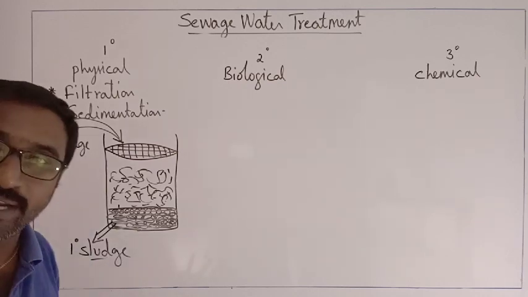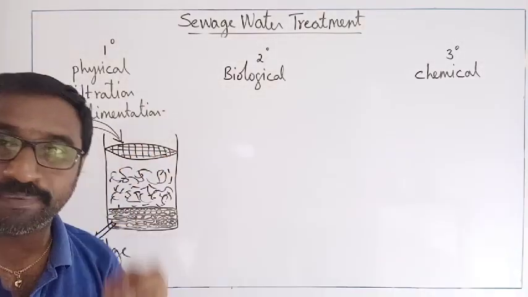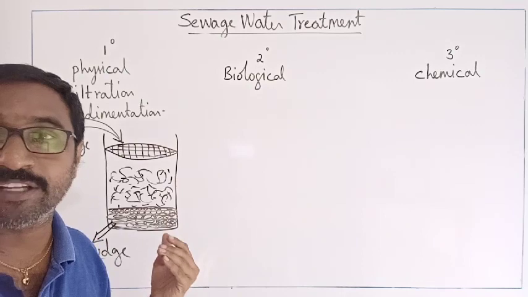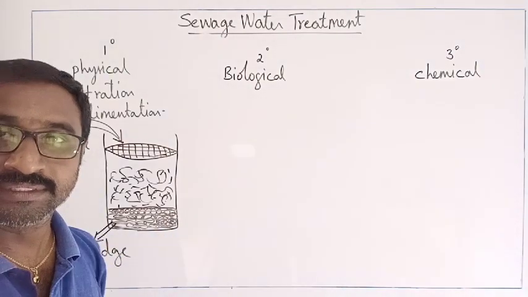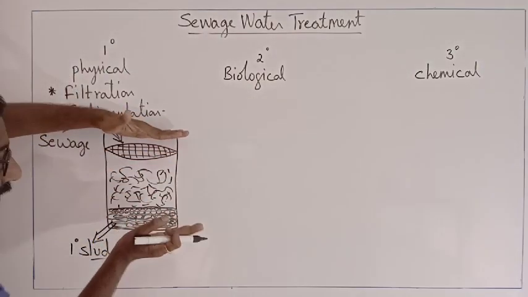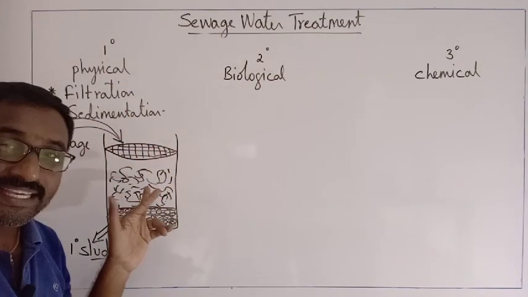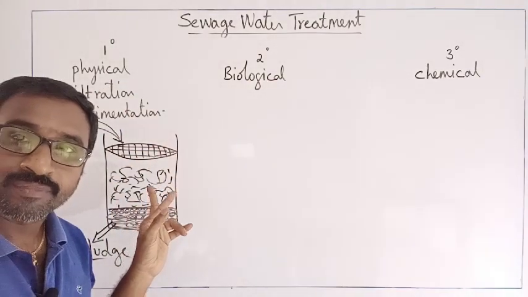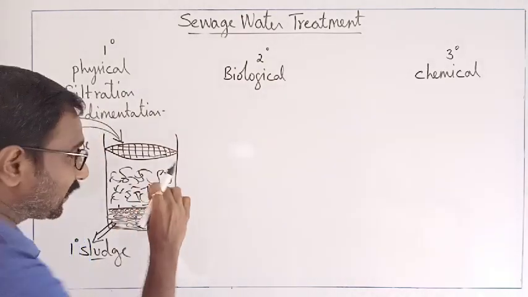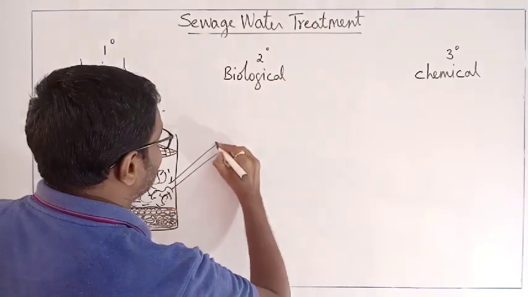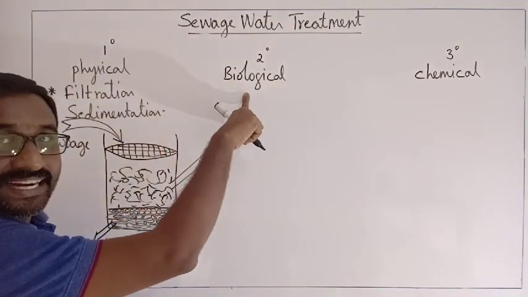The primary sludge will have sand particles, gravel particles, solid materials; all those are removed and used as manure. So filtration is over, sedimentation is over, and the remaining one is called effluent. Now we must go into the effluent. This effluent is passed into the biological secondary treatment plant.